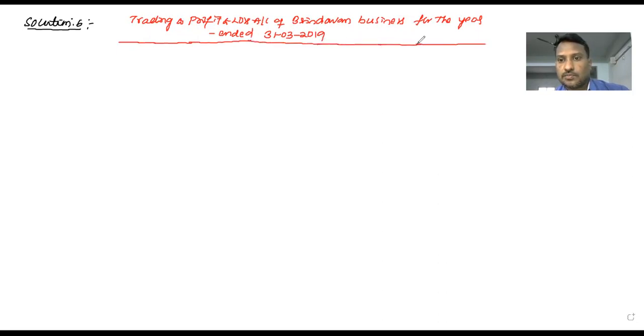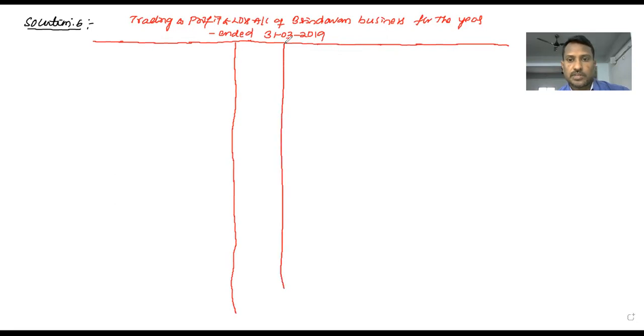As I already told you, I am preparing the trading account and profit and loss account in one pro forma. In the last problems we prepared these both separately. Trading account is separate, profit and loss account is separate.